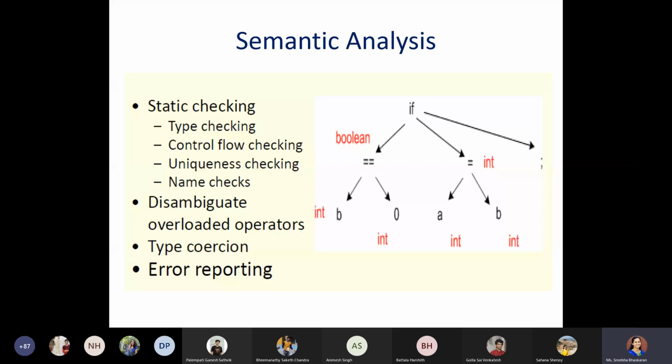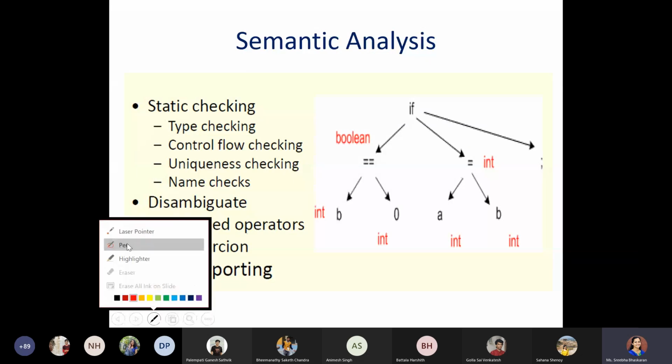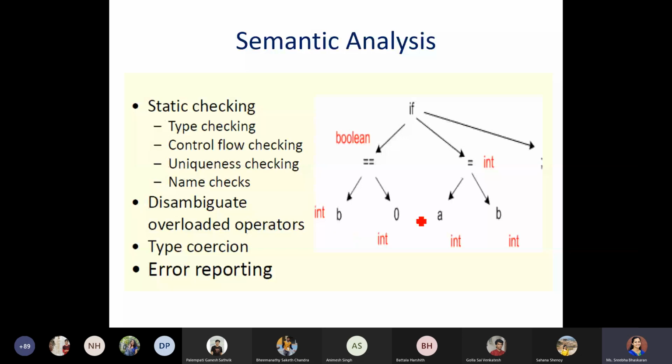So how are we going to take this up? In the syntactic phase, the second phase we discussed, in the parsing phase, we generated the parse tree, right? That means you would have some if, then a double equals, then the variable b with respect to the constant value 0, and similarly all of these, the parse tree would be generated. Now along with that, we are also keeping the data type along with the contents.